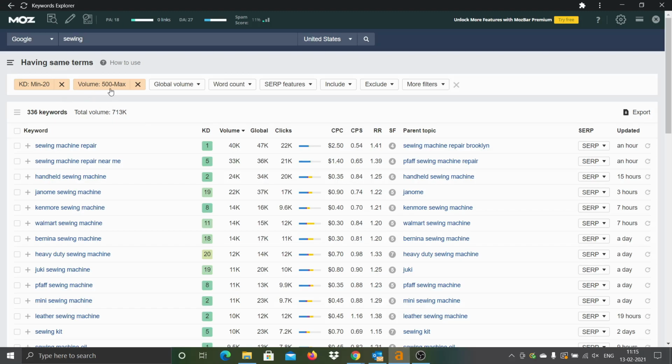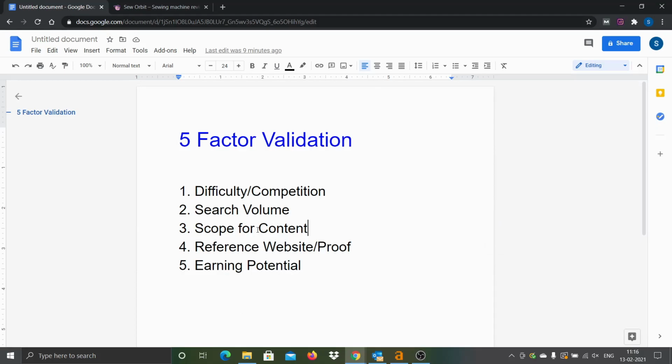You also need to notice that we filtered these keywords based on the minimum volume of 500. But when you start a new site, you can actually go even lower. You can start from 0 volume keywords onwards. That means you will get thousands of keywords. So this indicates that there is a huge potential to write the content. That means a third validation, scope for content, is also true for this particular micro niche. That's a positive signal.